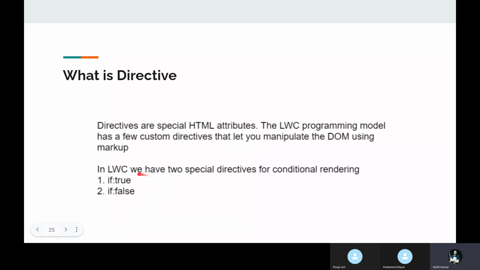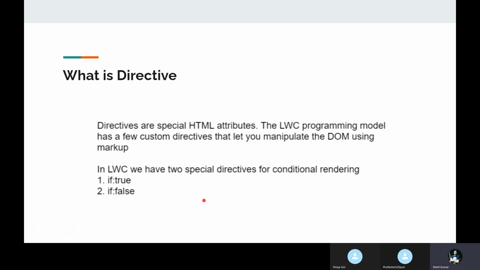In LWC, we have two special type directives for conditional rendering, like if true or if false. If true means if you have some true value, you can see the output. Otherwise, you cannot see the output. Right? This is the true directive under conditional rendering.